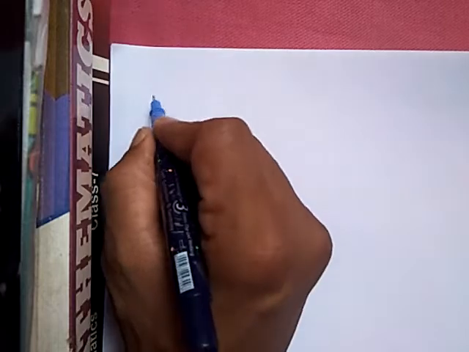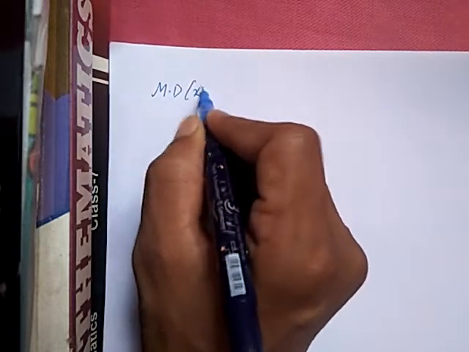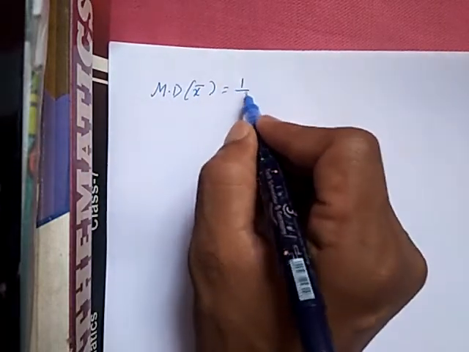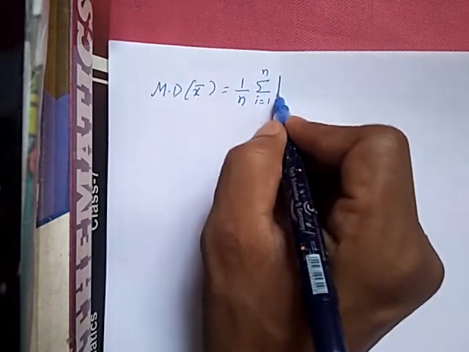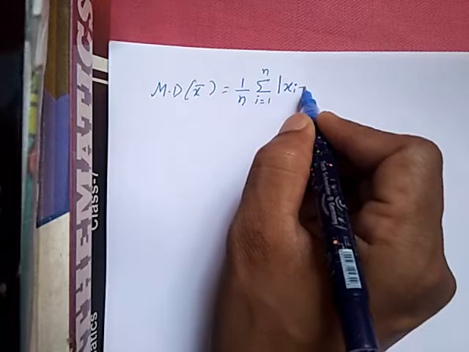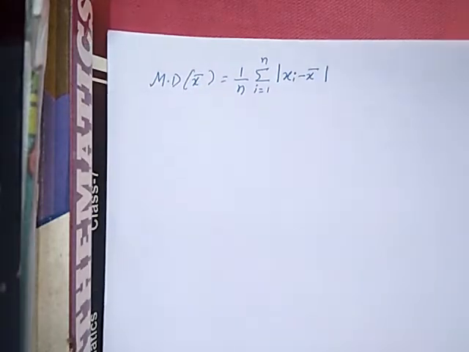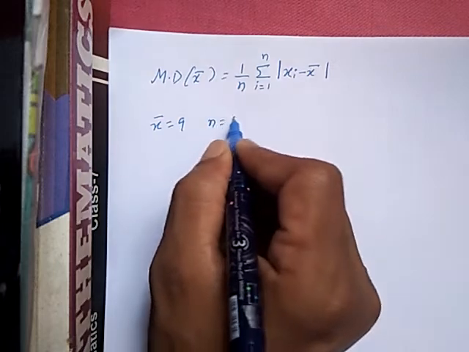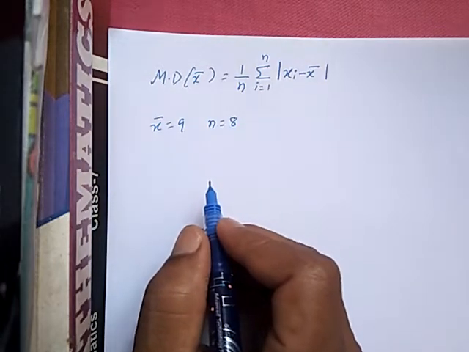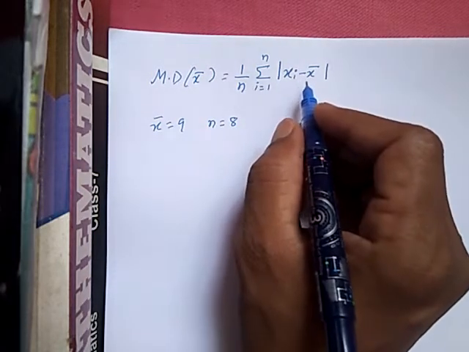Okay, to find the mean deviation about the mean, what is the formula? Mean deviation about x bar is 1 divided by n, summation of i equal to 1 to n, mod of xi minus x bar. So this is the formula. Now you got x bar equal to 9 and n equal to 8. Now we need to find xi minus x bar.